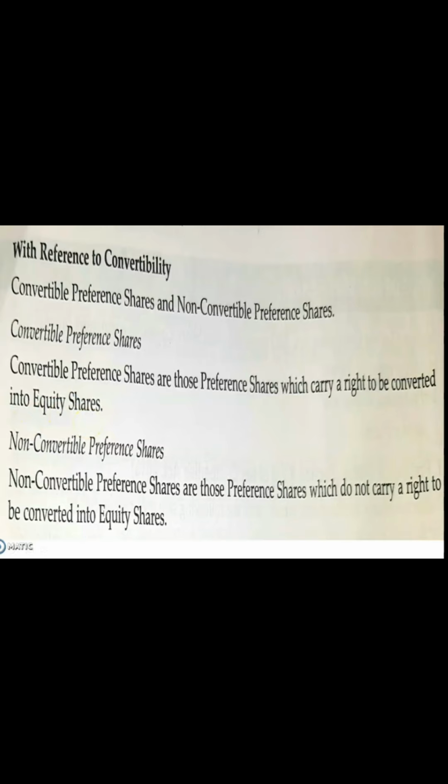If preference shareholders no more want to be in the list of preference shareholders, they have the right to get converted into equity shareholders. And what do you mean by non-convertible preference shares? Non-convertible preference shares will not carry any right to get converted into equity shares. The only difference between equity and preference shareholders is that preference shareholders have some benefit, that is, preference over the equity shareholders.